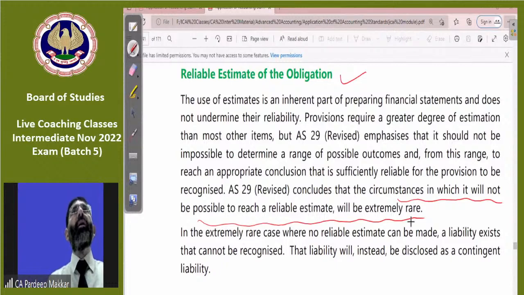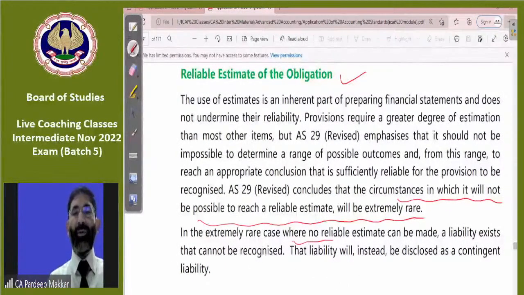Means any liability which exists, we can recognize it. But for those liabilities which don't exist, we may recognize them. If we may recognize them, enter it as a provision. If we can't recognize them, don't enter it as a provision. That liability will instead be disclosed as a contingent liability.